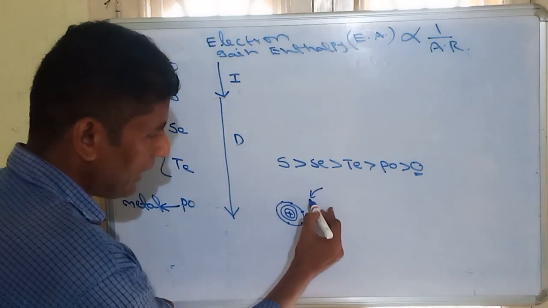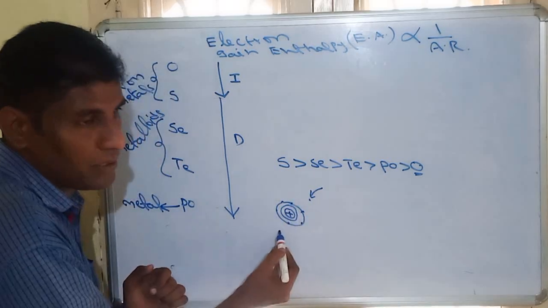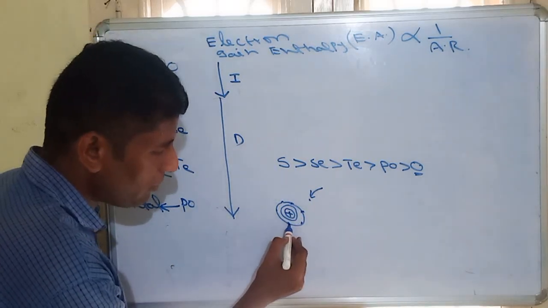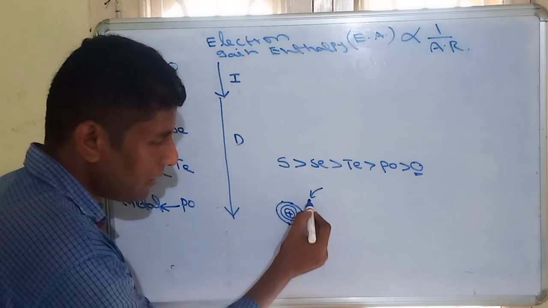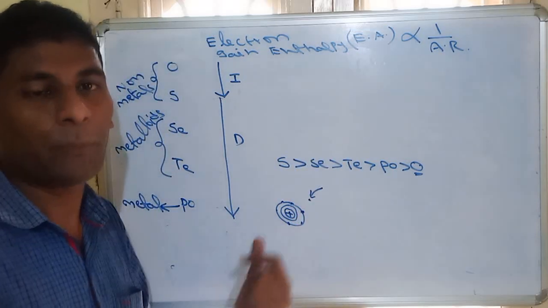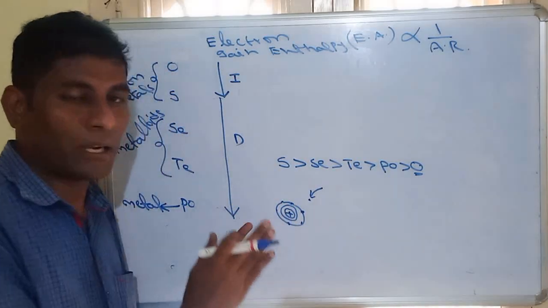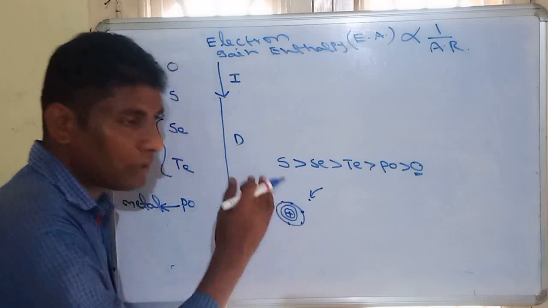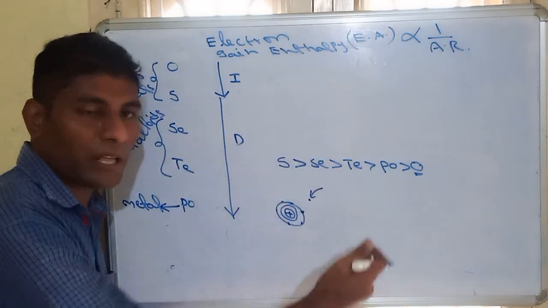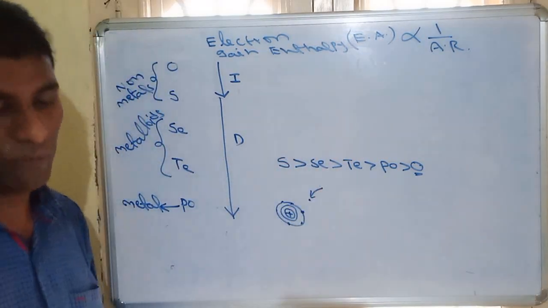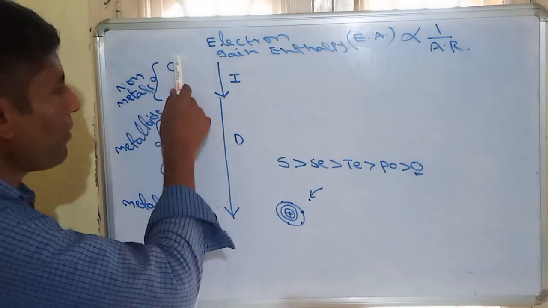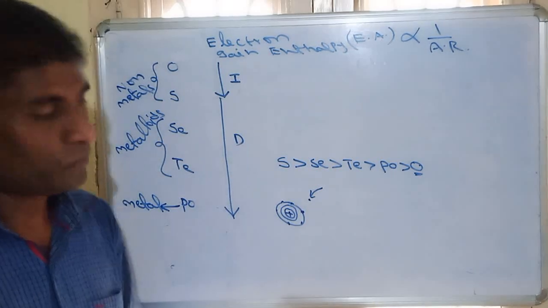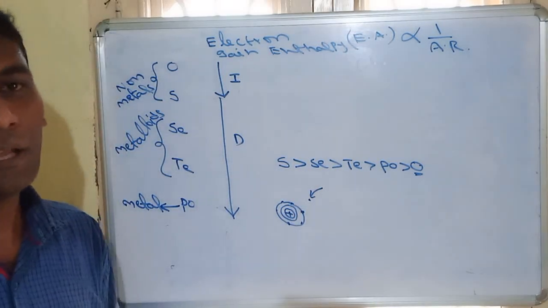So the addition of an electron in this small place will get some repulsions. Already electrons are present in the outermost shell. These electrons and the coming electrons will undergo repulsions. So these are called inter-electronic repulsions. Due to these repulsions, the energy released will be less when compared with the actual value. So that's why in oxygen, the electron affinity will be less than expected due to inter-electronic repulsions.